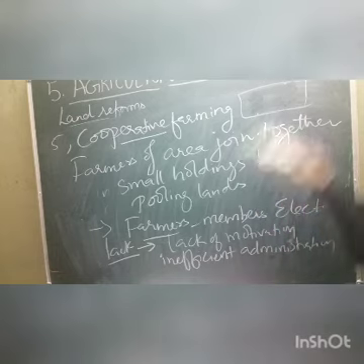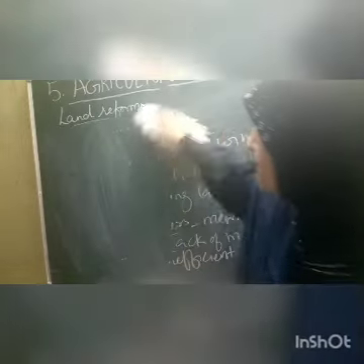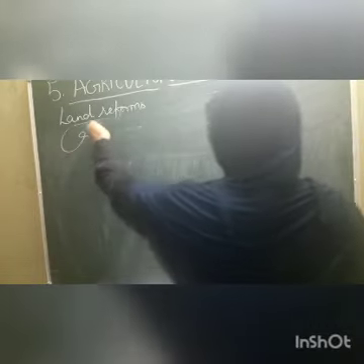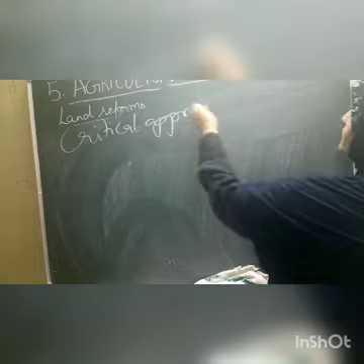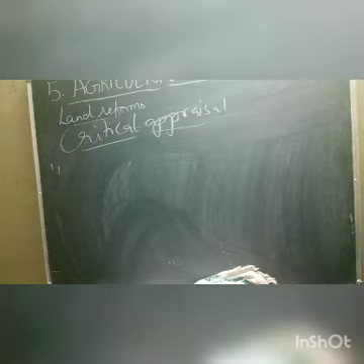Now, as we are discussing the land reforms and the components, we find that the land reforms were not successfully implemented throughout the country. So there are certain failures. We have to discuss, children, the critical appraisal. Critical appraisal means these land reforms were not properly implemented because of the following reasons.